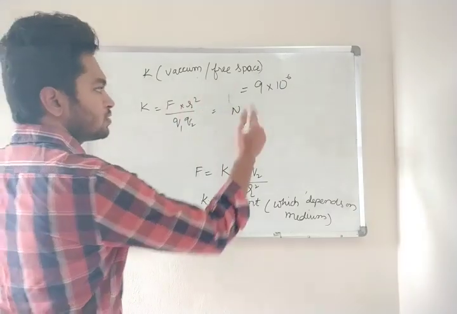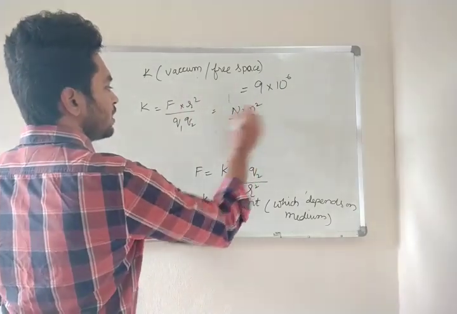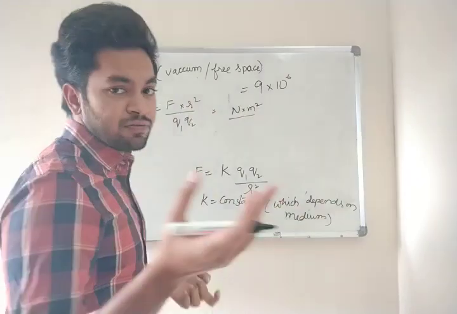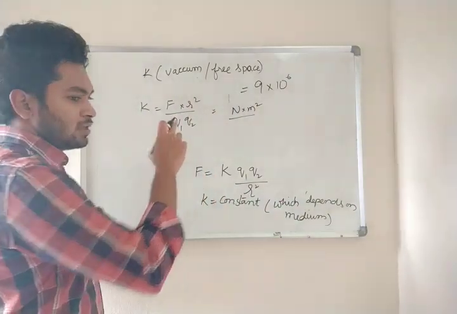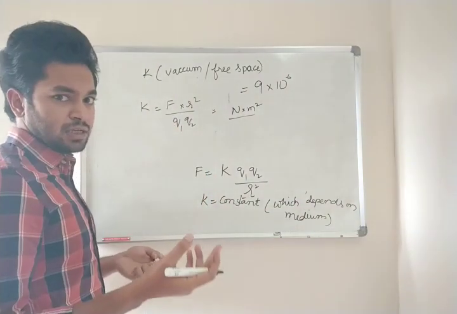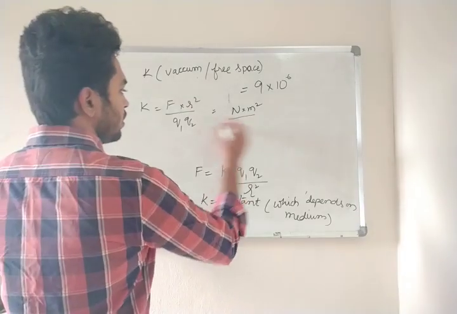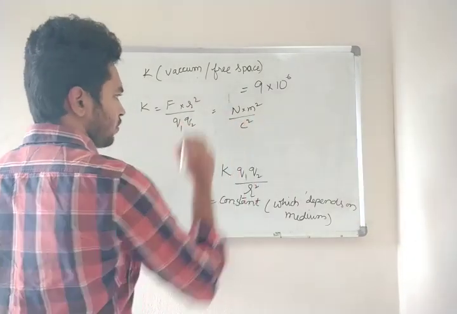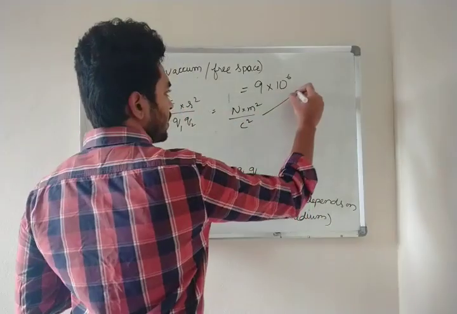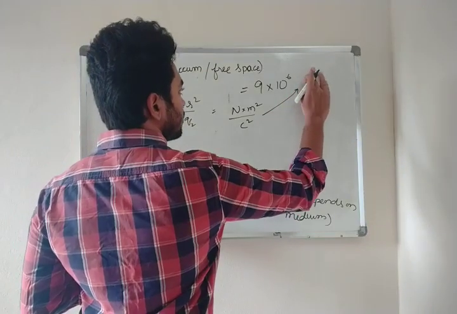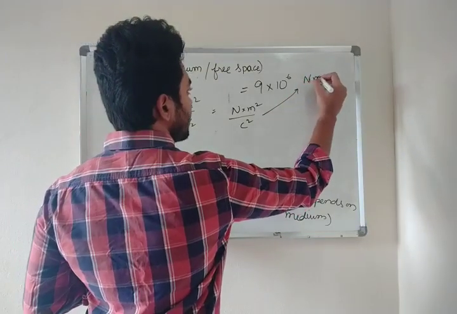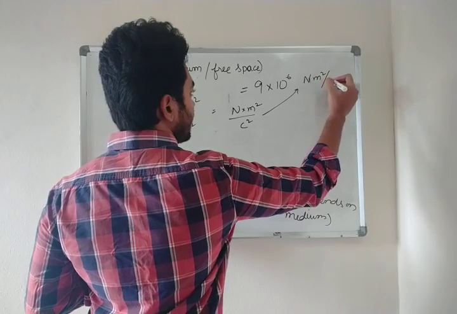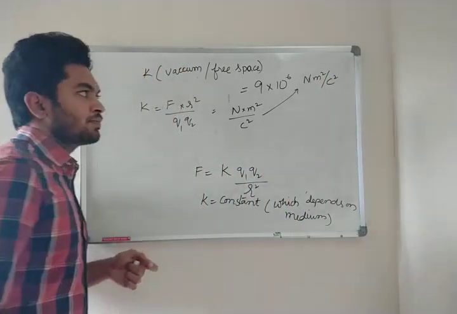R is distance, so meter square. For charge, in our first lecture we have seen the SI unit of charge is coulomb. So coulomb into coulomb, coulomb square. So the final unit is Newton meter square by coulomb square.